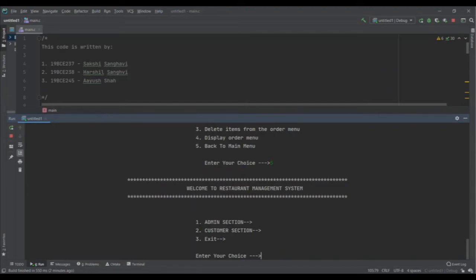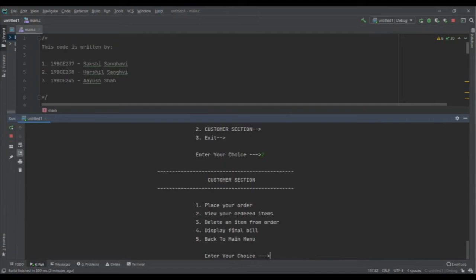So for now, being a customer, I select the second option. Now as I select the second option, I get all the functionalities of a customer. The basic functionalities like placing the order, viewing ordered items, deleting an item from the order, and displaying the final bill have been included by us in this program. First of all, let us begin with placing the order.